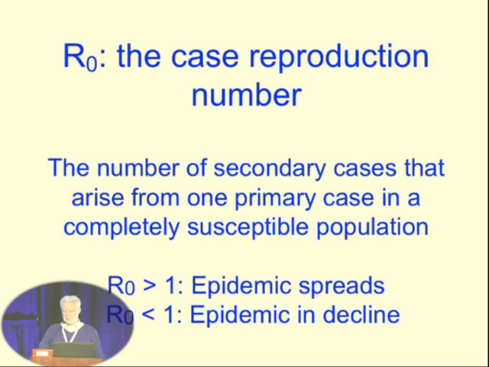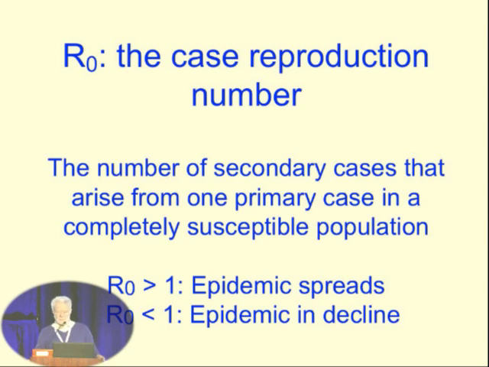Just to remind you, for the non-epidemiologists amongst us, the most important concept in the whole of epidemiology is the case reproduction number. It's just the number of secondary cases that arise from one primary case in a completely susceptible population. And the point is simply that if R0 is greater than 1, the epidemic will spread. You infect more than one person. If R0 is less than 1, the epidemic declines. You infect, on average, less than one other person. So that's really what I'm going to talk to you about.